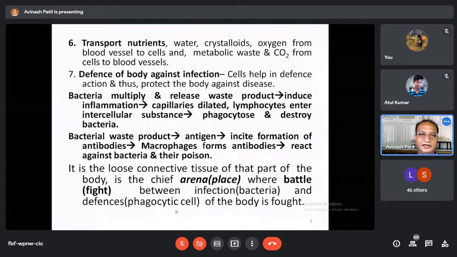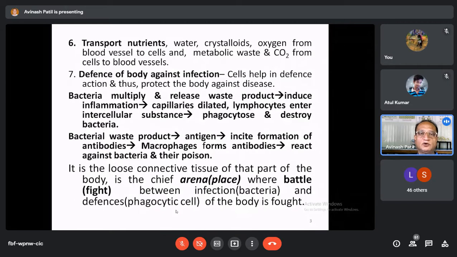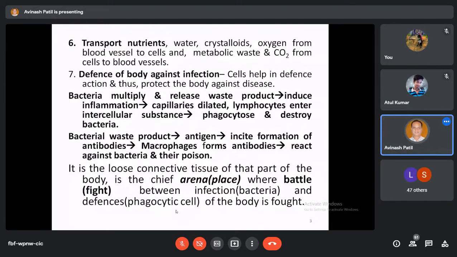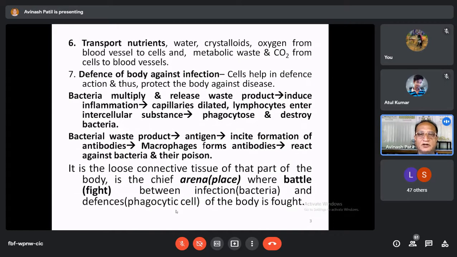Because of this property of hyaluronic acid, all the nutrients are dissolved inside the water, and then they are transported from blood capillaries to the epithelial cells or any other connective tissue cells that are away from the blood vessels, and they get all the nutrients, and these cells then remain alive. So it is the main function of the connective tissue to transport the nutrients from blood capillaries to the cells and metabolic waste products from cells to the blood capillaries.